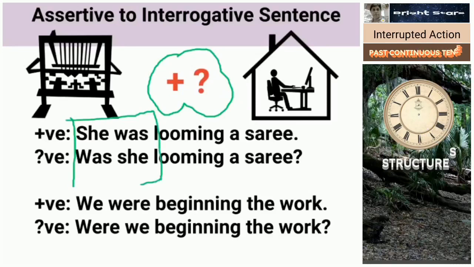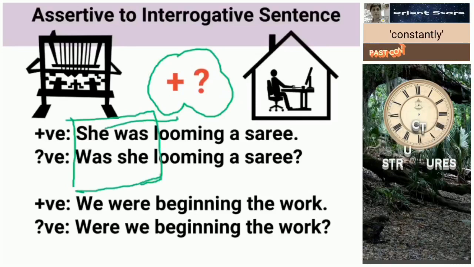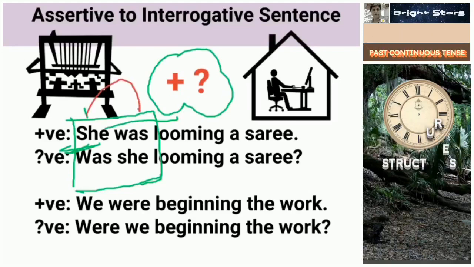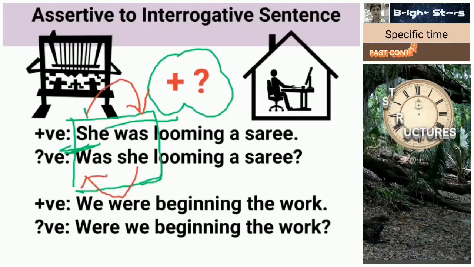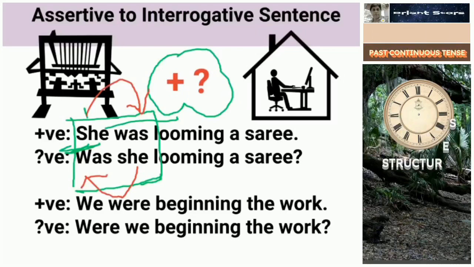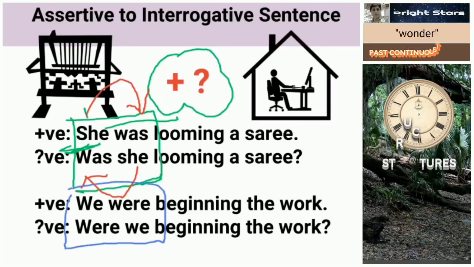She was. See, she was. Actually here the helping verb goes to the place of the subject. Likewise we can change the second sentence. You can also see we were beginning the work. So, were we beginning the work? Here also the helping verb goes to the place of the subject.